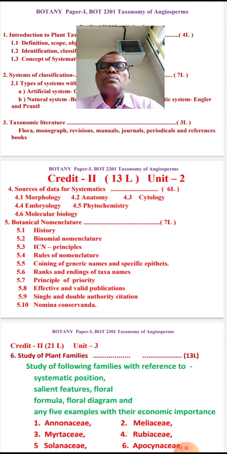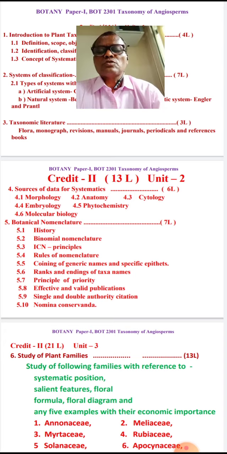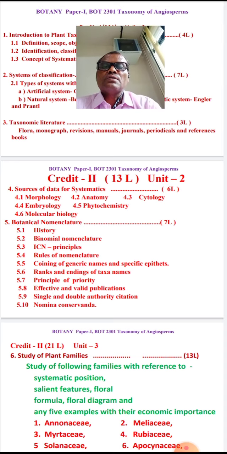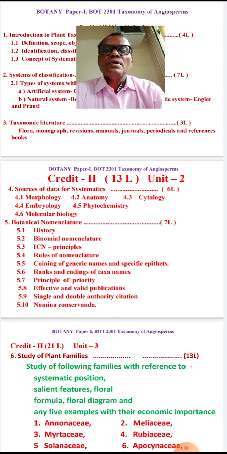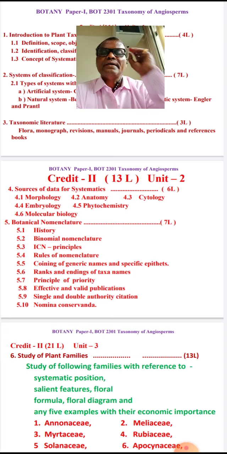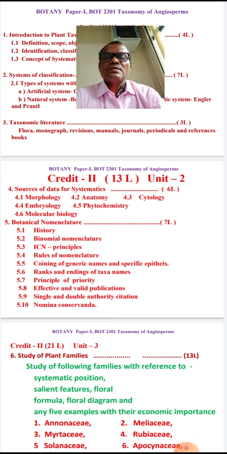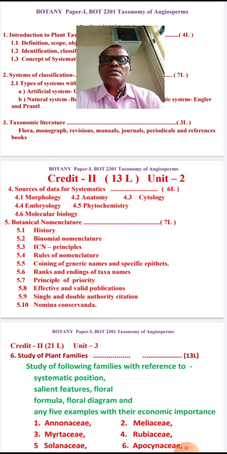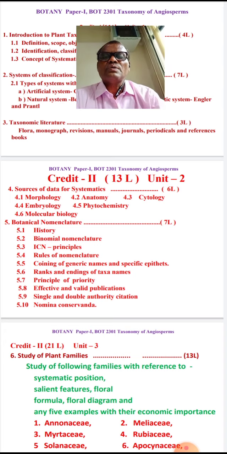Then topic number 5, botanical nomenclature. It is the basic study of your taxonomy. You should know what botanical nomenclature is, binomial nomenclature, that is the name of a plant, genus and species. Then ICN, the International Code of Nomenclature, and its principles. So all over the world the name of the plant is the same, right? For example, mango, Mangifera indica. In America it is the same name, in Russia it is the same name. But how it is given and what the principles are, we will see one by one.